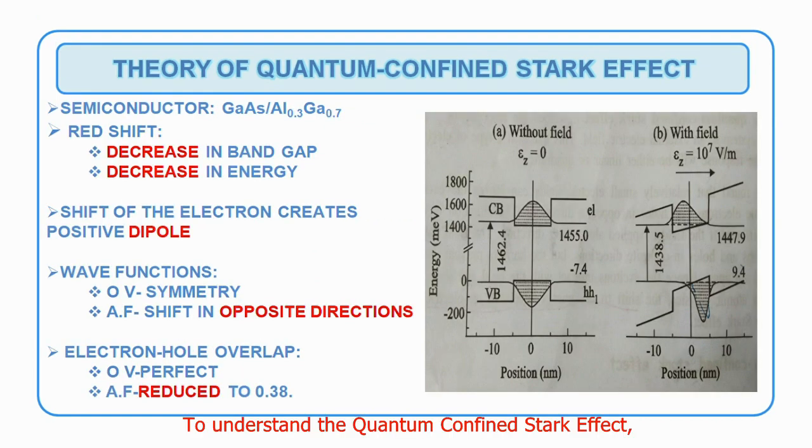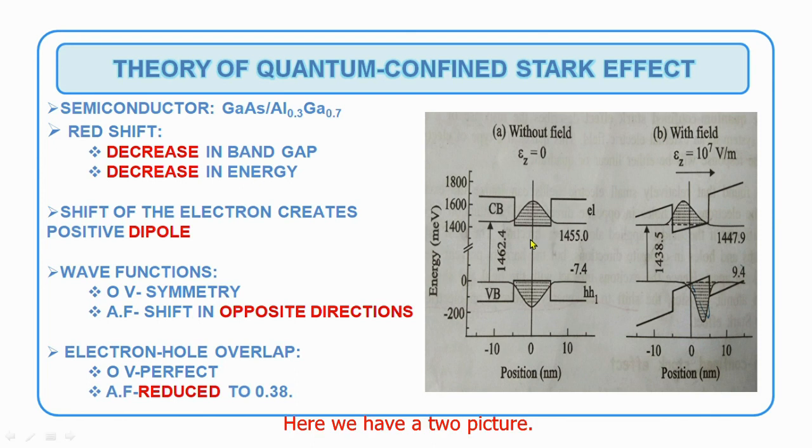To understand the quantum confined Stark effect, we are going to consider one semiconductor, that is gallium arsenide. Instead of arsenide, you can take two more materials, namely aluminium and gallium, with a ratio of 30% and 70%. This system has a quantum well of thickness 10 nanometer. Now we are going to apply an external electric field to this system and then observe the graphs drawn between without electric field and with electric field.